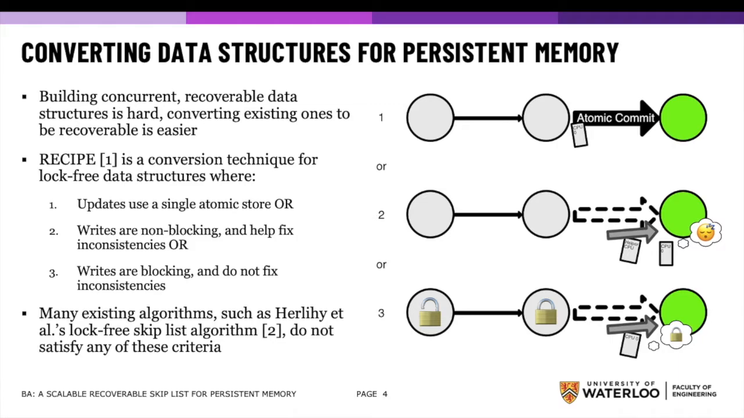For more complex modifications involving multiple swaps, Recipe offers two solutions. In the case where an operation in progress can be helped to complete by another thread, as in wait-free algorithms, the same helping mechanism can be used to finish the operation.